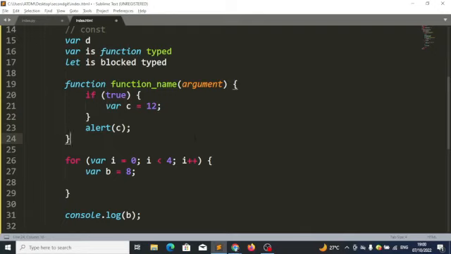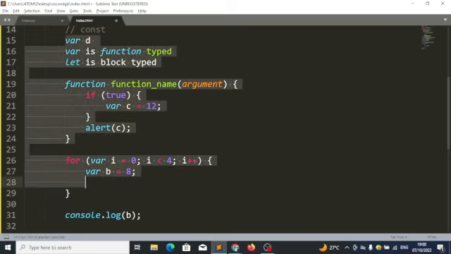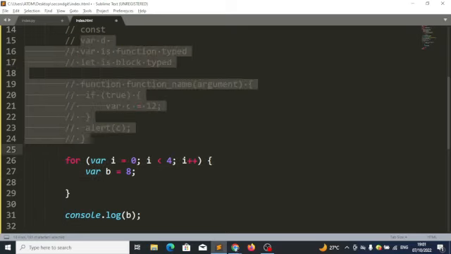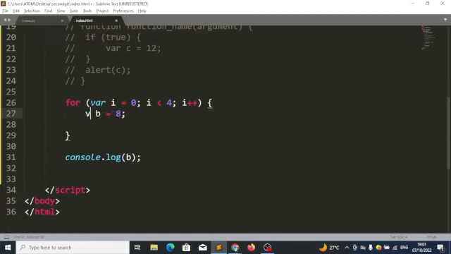What that means is once I create a variable inside a block, I can't use it outside that block. It can only be used within that block. Let me comment out all of this for now and look at this. If I create this using let, I can't use this B outside this loop since it was created within this block. So if I come here and say console log B, it's going to throw back an error telling me B is not defined. Do we get the explanation?